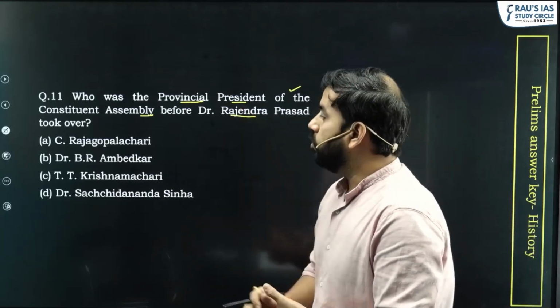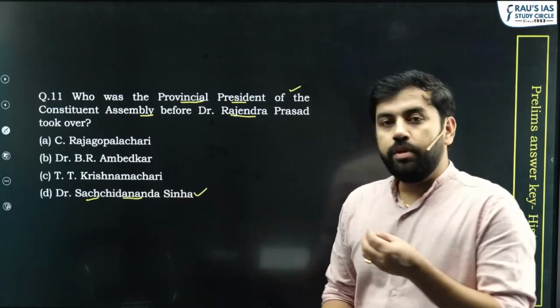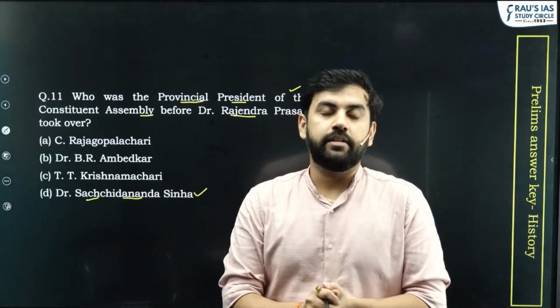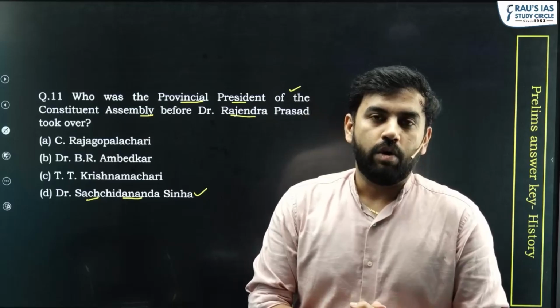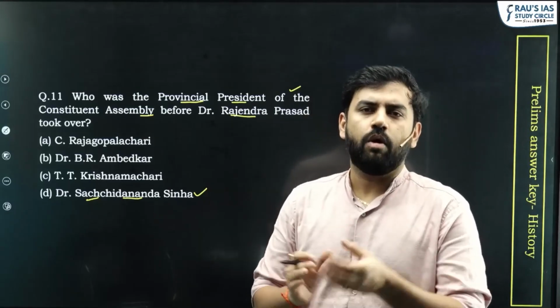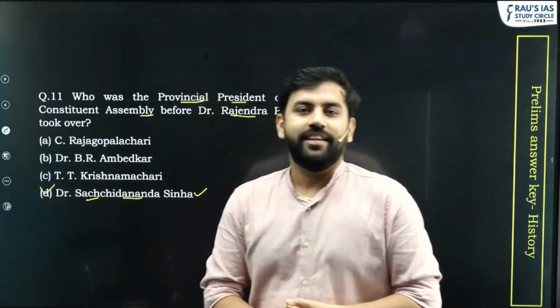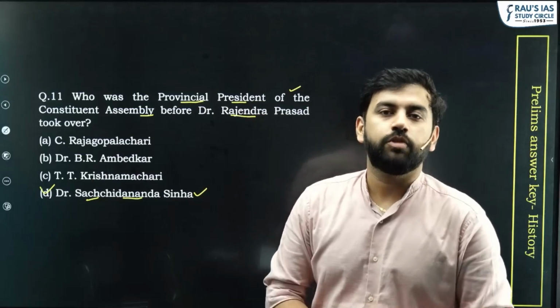The answer to this question is going to be Dr. Sachchidanand Sinha, who remained the most respected person at that time in the Congress, and who remained a provisional president for this party for almost 2 days only. The answer to this question is going to be option D. Moving to the next question.